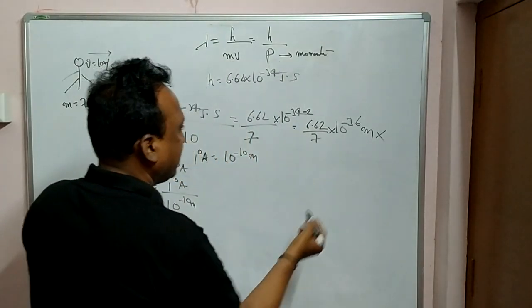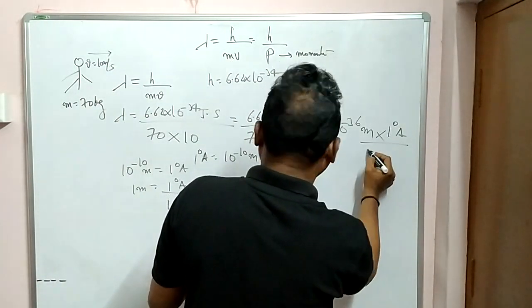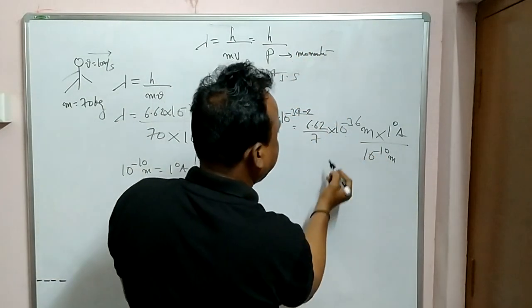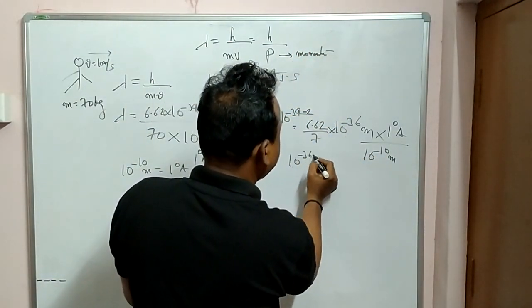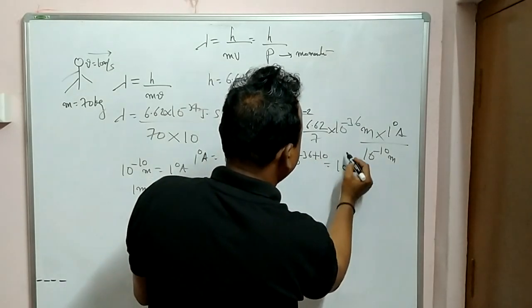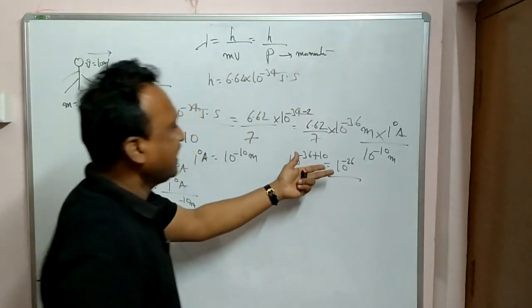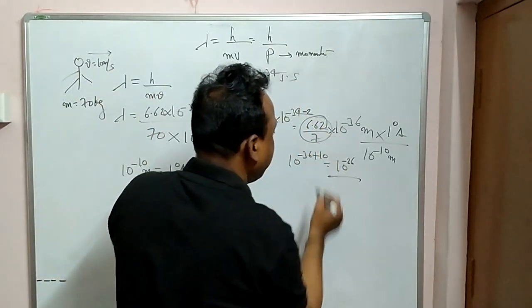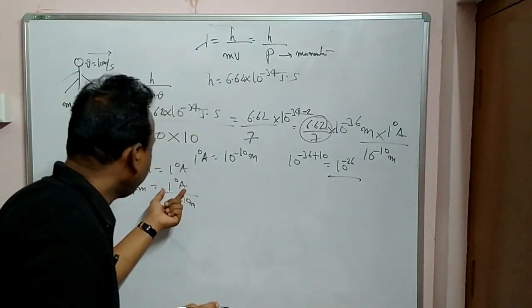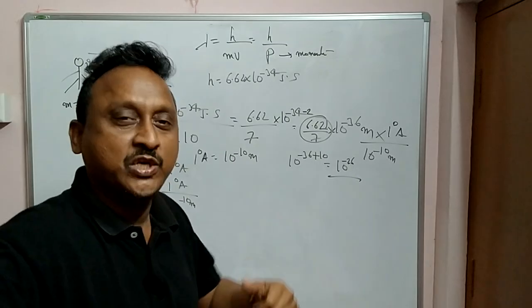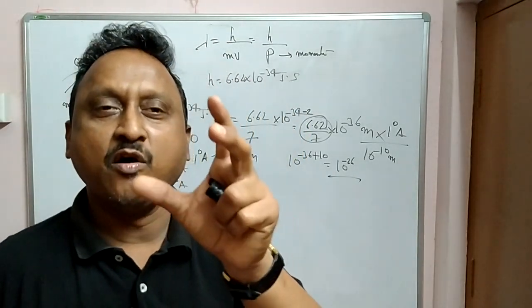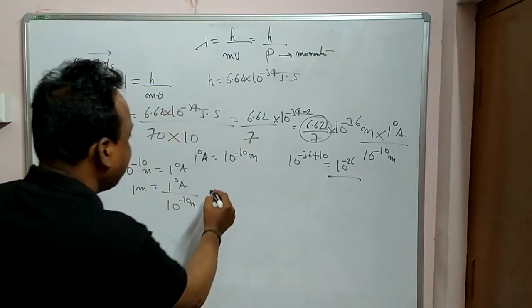So we multiply by 1 angstrom by 10 power minus 10 meters. If you take it to the top, it becomes plus 10. So 10 power minus 36 plus 10, that is 10 power minus 26. See, whatever this value may be, 10 power minus 26 is not measurable. We can measure only up to 1 angstrom. So that is why a huge person having heavy mass, heavy bodies, heavy particles cannot behave with wave nature. From this it is proved.